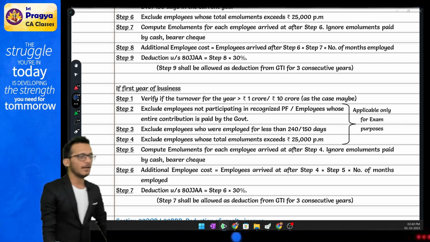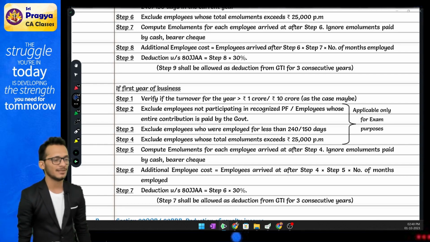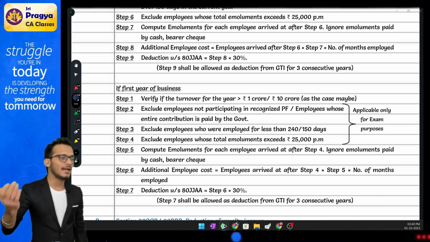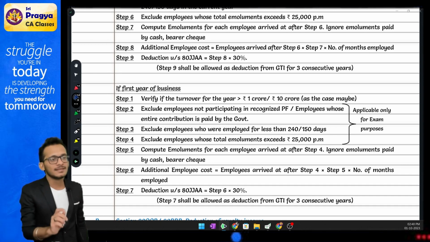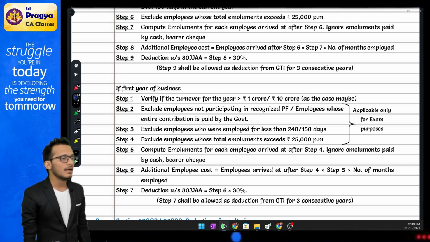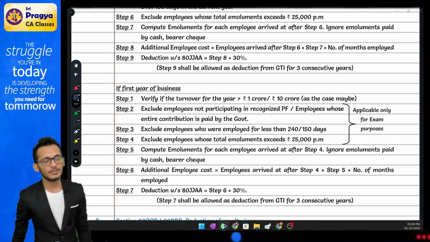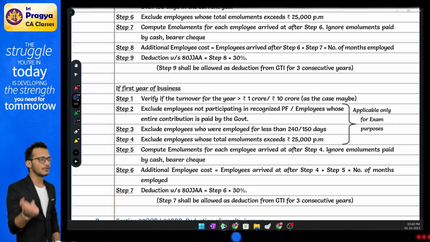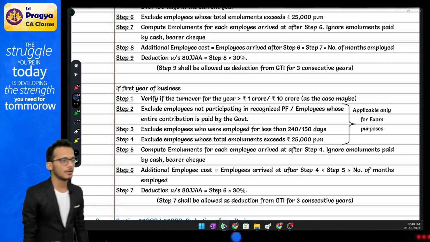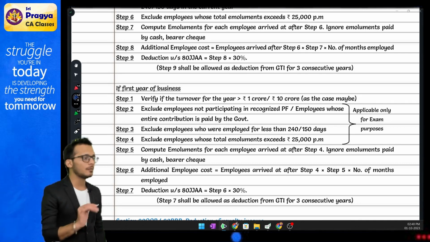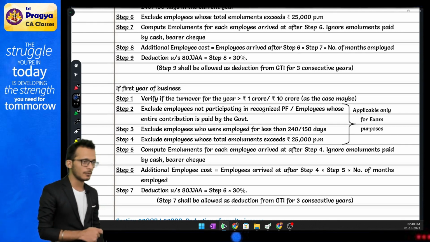Second thing to keep in mind, whenever you read the word ETO, the provisions say that ETO means any kind of turnover which is brought into India. No condition given, just brought into India. Which means if you have made any kind of payment, like telecommunication, freight charges, or any other charges paid outside India, that money will be reduced from your ETO. If the question says, Rahul, the export turnover is 1 crore, and I have paid 1 lakh rupees as freight charges outside India, your export turnover now becomes 99 lakhs.